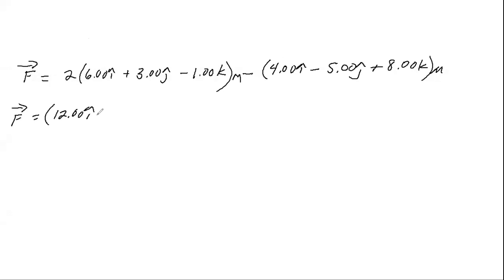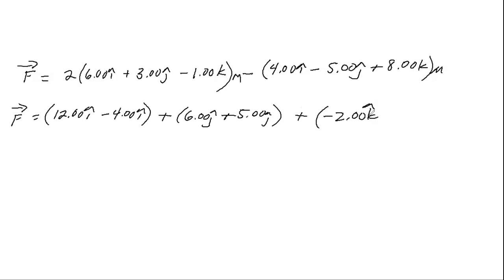12I minus 4I, plus 6.00J plus 5J, 0.00J, plus a negative 2.00K minus 8K. And these are all in meters. The units are meters. So let's go ahead and do that.